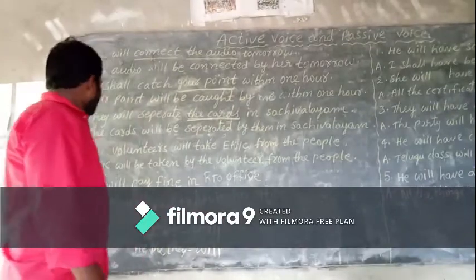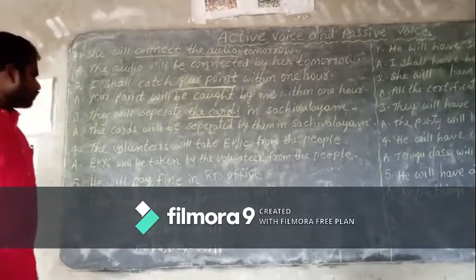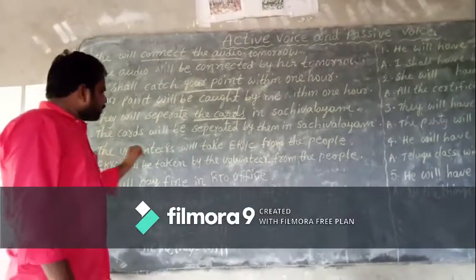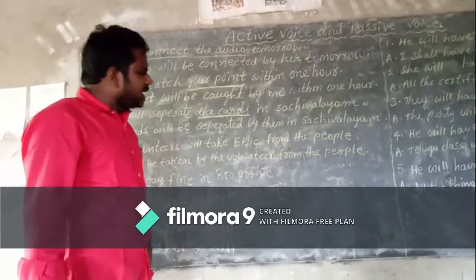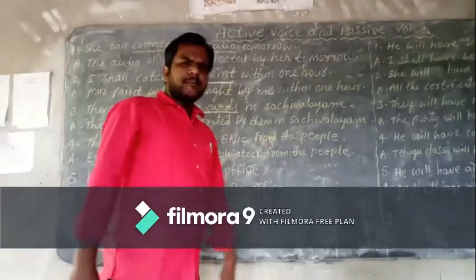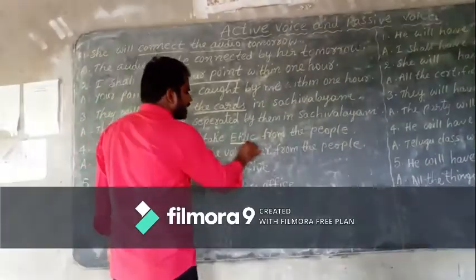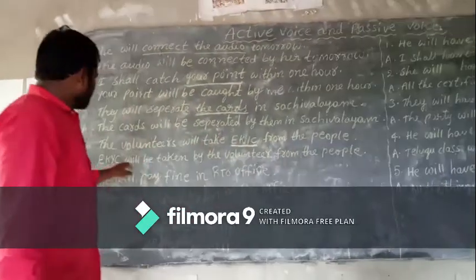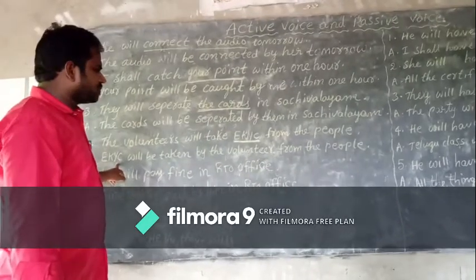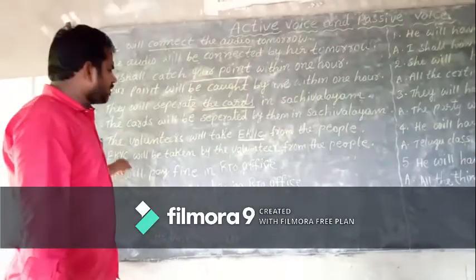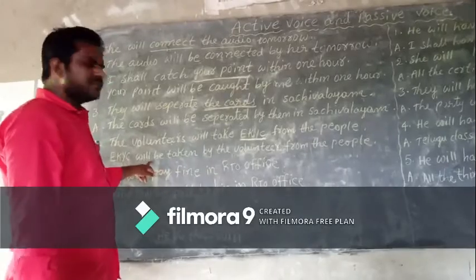Fourth example, children. The volunteers will take EKYC from the people. First rule, object should be changed as subject: EKYC. Second rule, decide the be form, here will be.